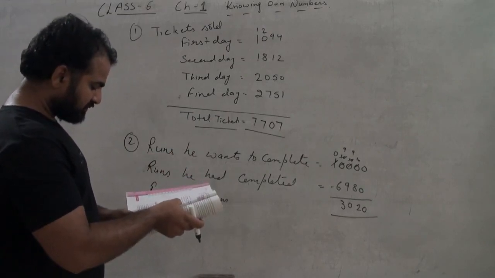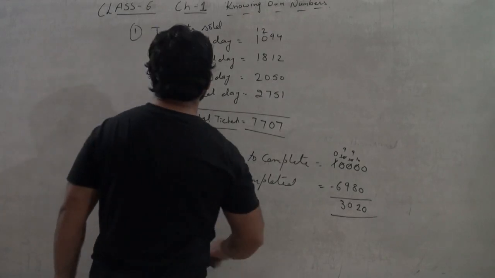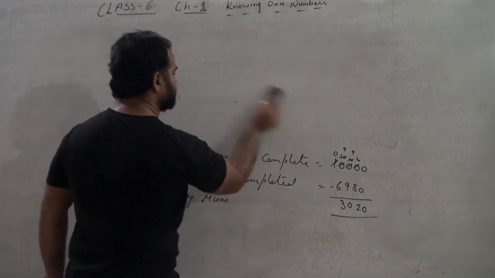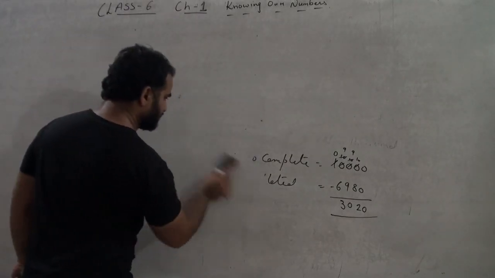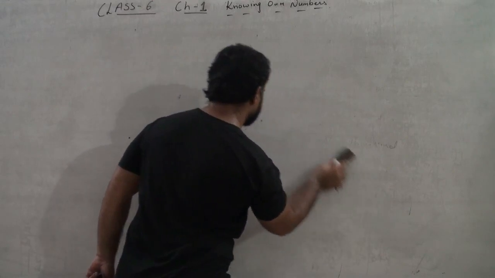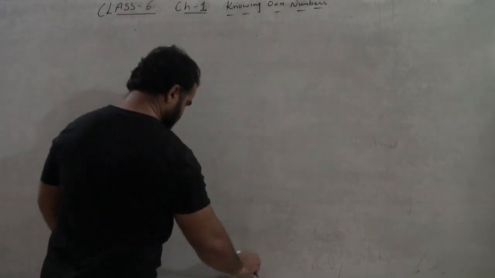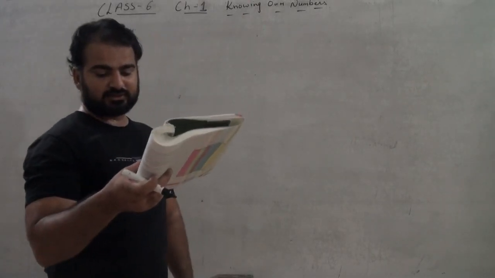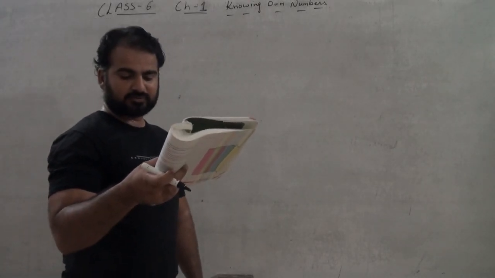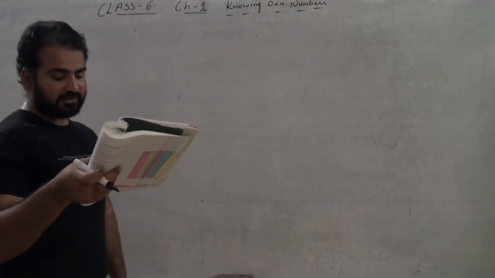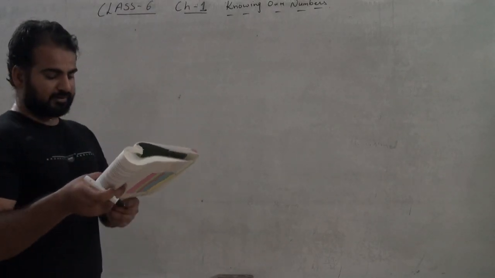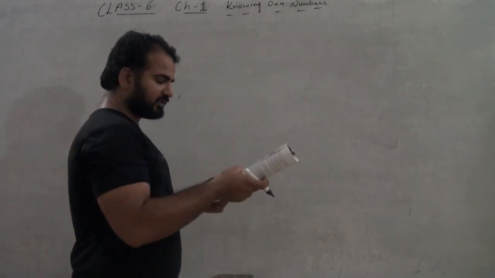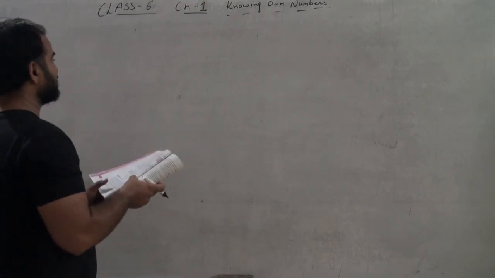Okay. Next is question number third. In an election, the successful candidate registered 5,77,500 votes and his nearest rival secured 3,48,700 votes. By what margin did the successful candidate win the election?